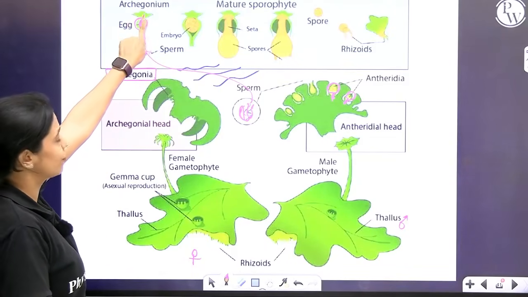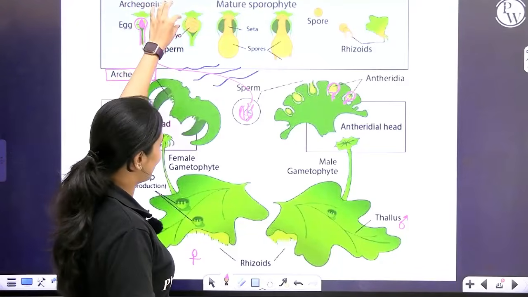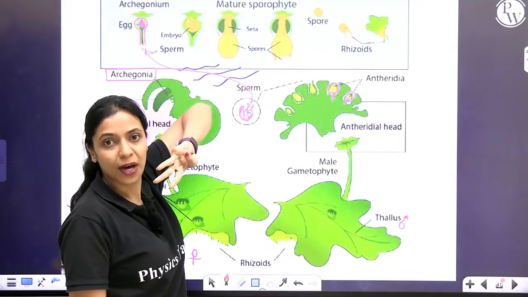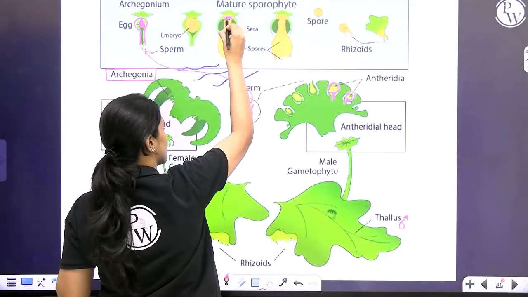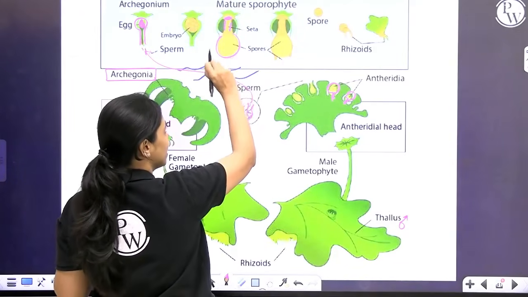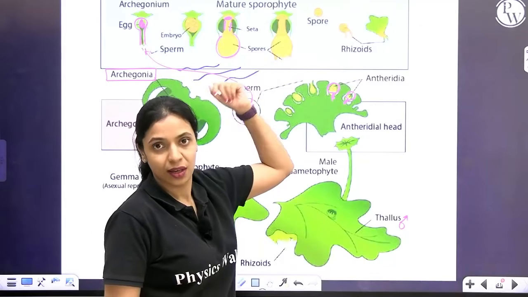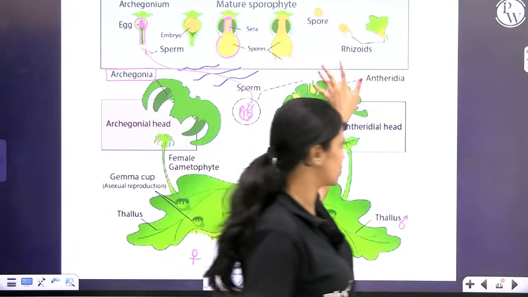From the egg, first a zygote will form. From the zygote, an embryo forms. From that embryo, you get the sporophyte. Within the sporophyte, you will have three parts: foot, seta and capsule. Foot is the lowermost part, then you have seta, which is like a stalk, and then you have a capsule. Within the capsule, cells will undergo meiosis and give rise to spores. These haploid spores will give rise to the gametophyte again. Okay, so this is what happens.